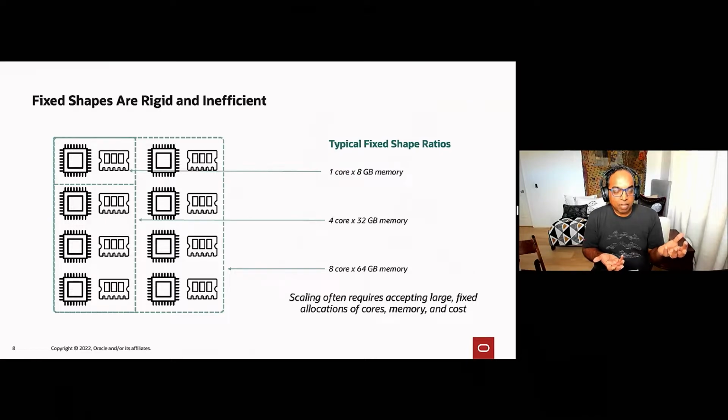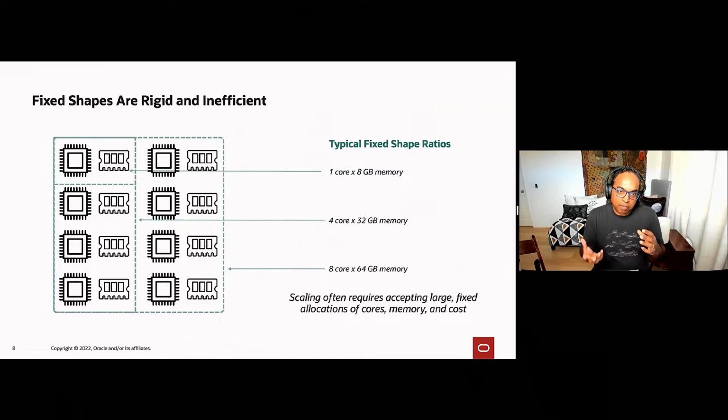So if you need, let's say, 3 cores and 9 gigabytes of memory for a compute-intensive application like streaming, then why do you have to pay for 16 cores and all that extra amount of memory, or 8 cores and 64 gig?